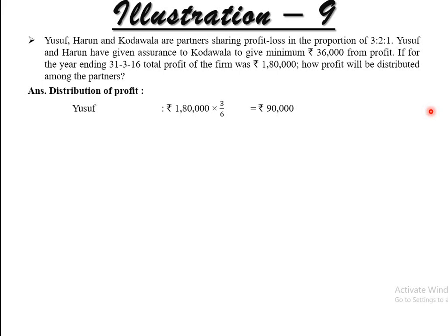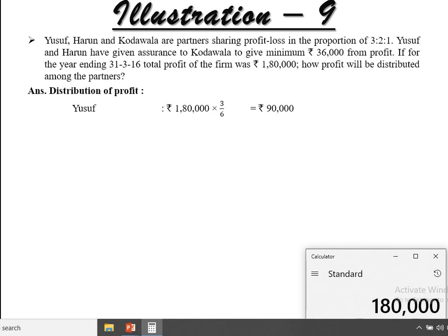First one, Yusuf. Total amount 1,80,000, that is the total profit, multiplied by 3 by 6, Yusuf's ratio, that is his particular profit and loss proportion, divided by the total of one. So Yusuf will receive 90,000. So let's see, 1,80,000 into 3 by 6, 90,000. And the simple one that I already told you, 1,80,000 divided by 6, the total, that is 30,000 flat.